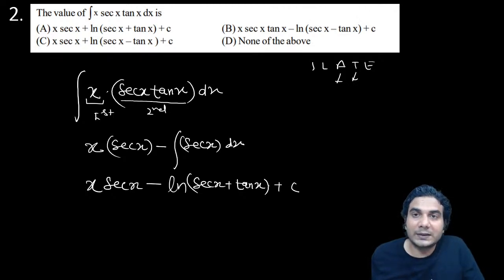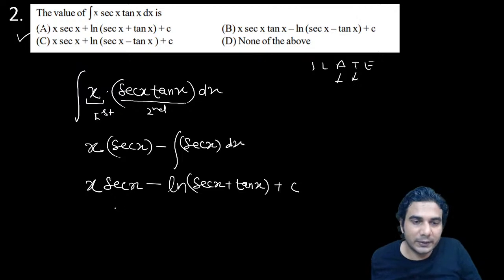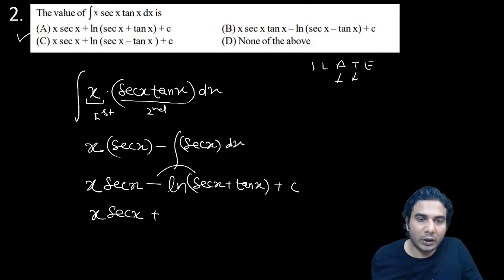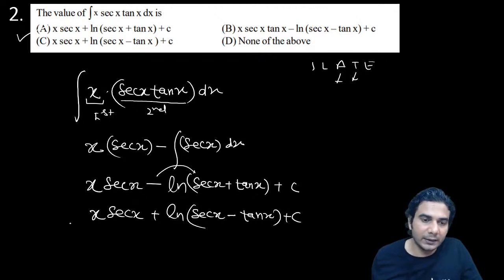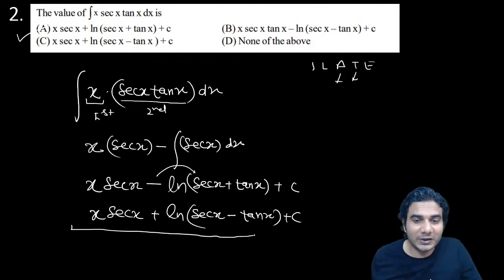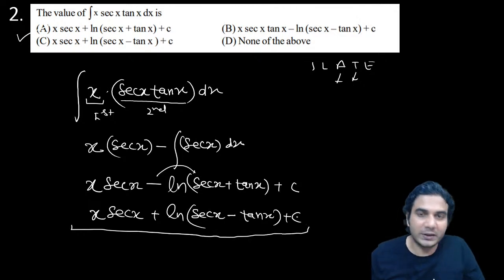No, we can't see that, but there's one step which we can do. We know that sec plus tan can be written as 1 upon sec minus tan. So if you take this minus inside, it will be 1 upon sec plus tan, and 1 upon sec plus tan can be written as sec minus tan, all right? So you can see in the first option, it is a plus sign between these two terms. So if you take this plus sign inside the log here, it will be ln of 1 upon sec plus tan. I'm directly writing it sec x minus tan x, because 1 upon sec plus tan is sec minus tan, that we did in the previous session also. That was a form in which this was used, right?